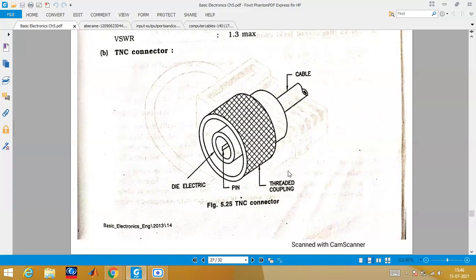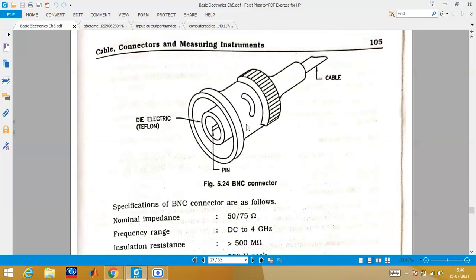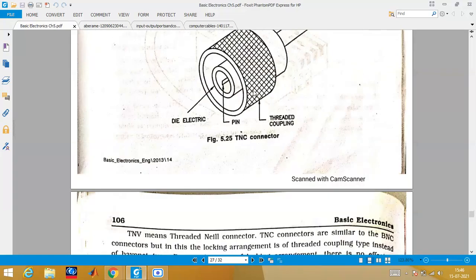Then you have TNC connectors. The TNC connector is a round one, and in the BNC connector there will be a cut, just like how we change a bulb. If you have fixed a bulb at your home, that is just like your BNC connector type. When you rotate it, it gets fixed. Where there is no such cut, a round one will be there, and you have to fix it by rotating it in a circular motion.